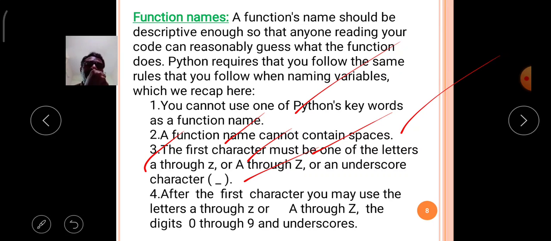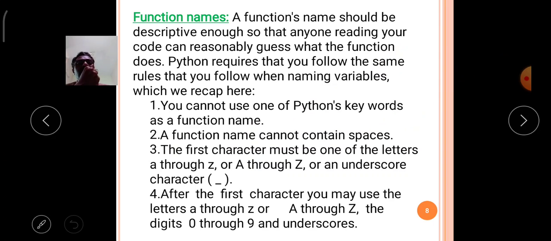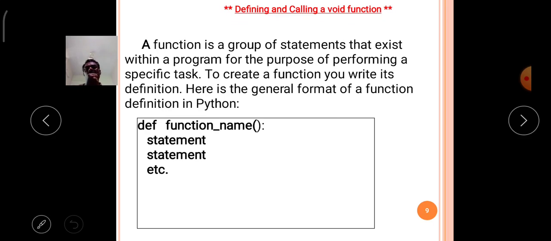After declaring the first character, you may give any character to the function name. That is the fourth rule: after the first character, you may use letters, digits or special symbols, whatever it may be. Like that, the names must be given to user defined functions. Python defines these types of rules while you are declaring a function name.